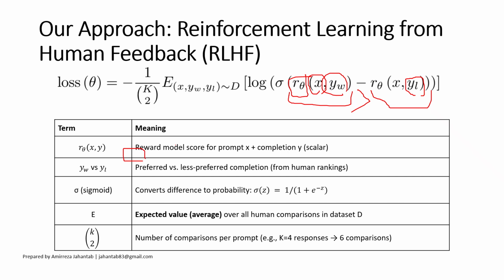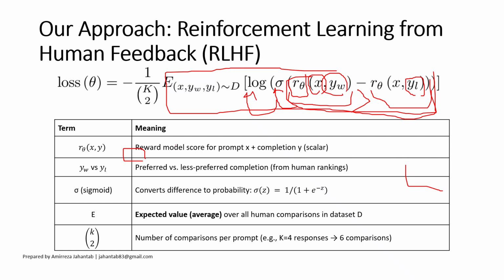So now the difference between these scores is then passed through a sigmoid function and subsequently a log function. Go through the sigmoid and then pass through the log function. Now, finally, we calculate the expected value across all comparisons in the dataset here and multiply it by a constant. This is our constant, and I explained K in the previous slide. And now we use this as the loss, which is then backpropagated.